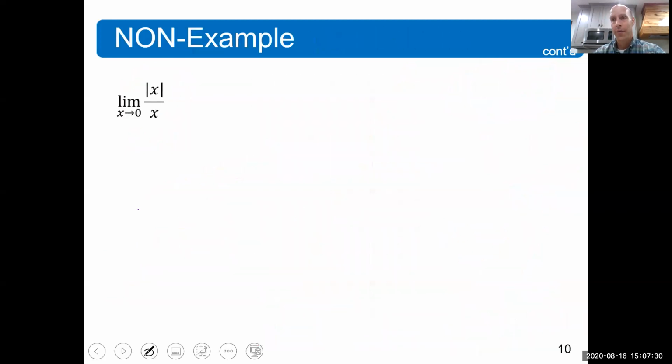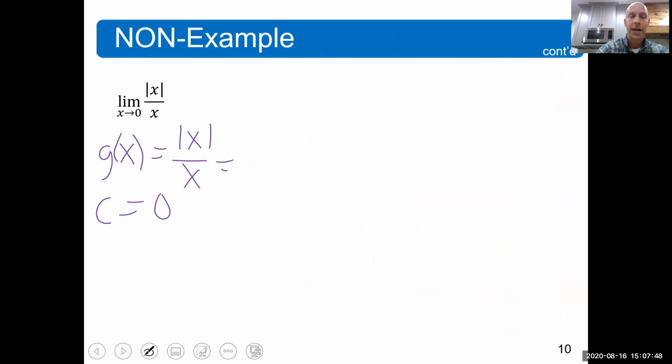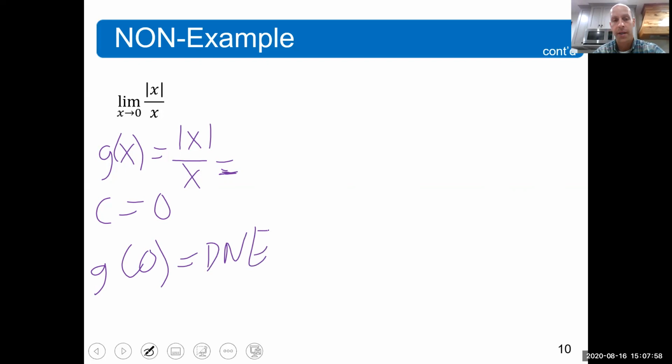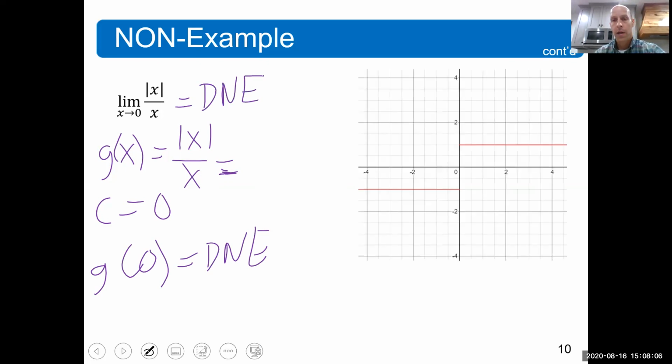So let's look at a non-example. The function here, I'll call it g of x, is the absolute value of x over x. Now this is not a super familiar function for most students. The c value we're looking at here is 0. First of all, I'm going to tell you that g of 0 is DNE. It doesn't exist because you have 0 over 0. I'm telling you that the limit also does not exist. So here's a picture of the function.